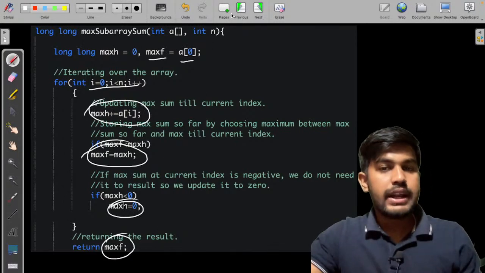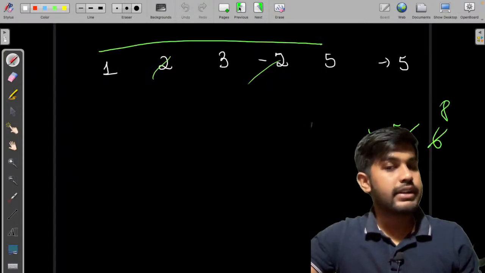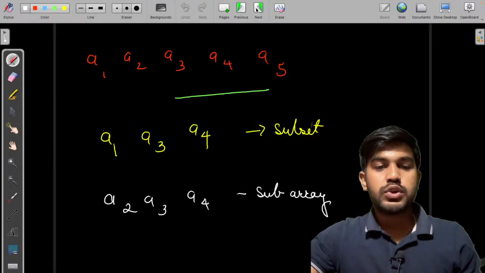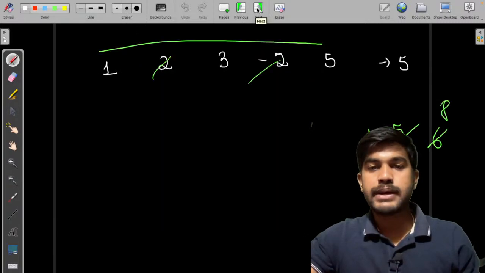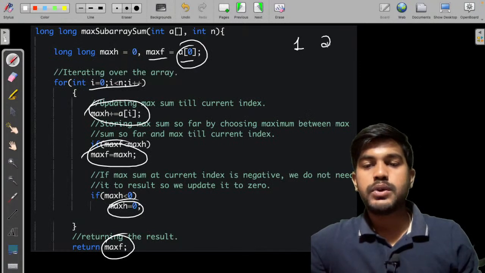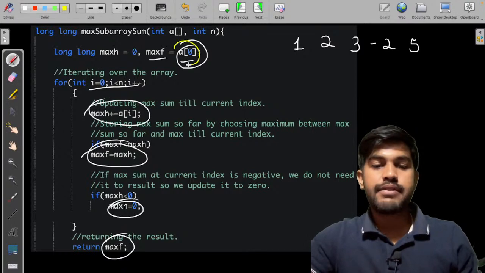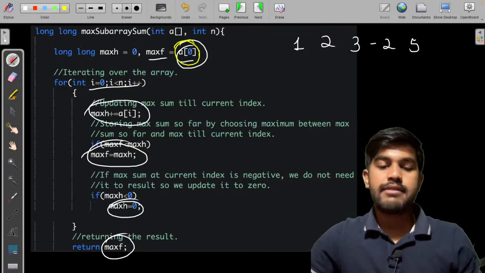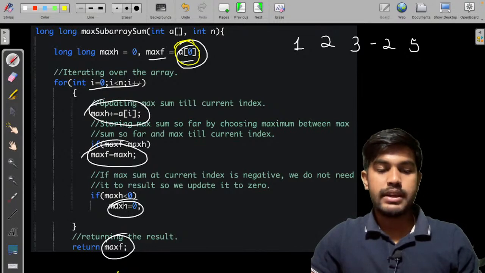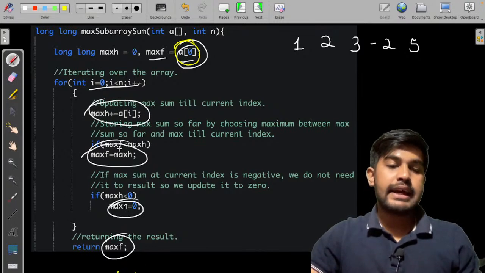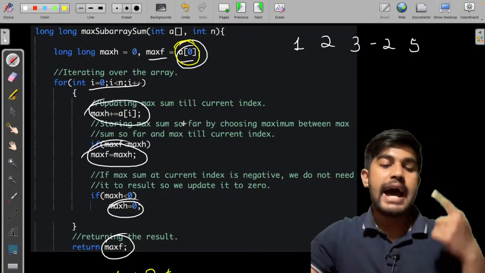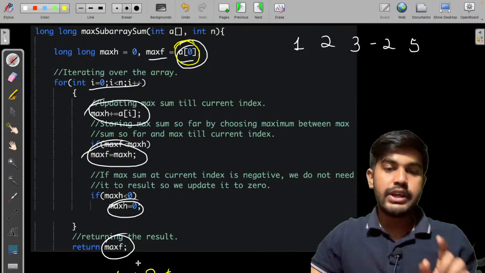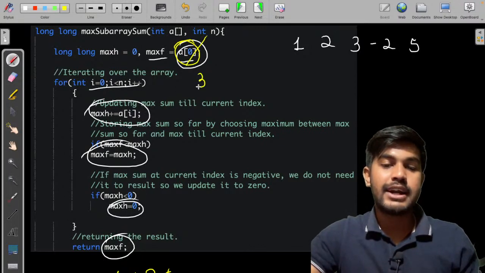Now let me do a dry run, and after that I would tell you why I am taking the first element itself. So the elements are 1, 2, 3, minus 2 and 5. First I consider the first element, so I have the sum till now as 1. Then I move forward and add this value, 1 plus 2. Till now the max we had is 1, now we have 3, so max would be updated to 3.